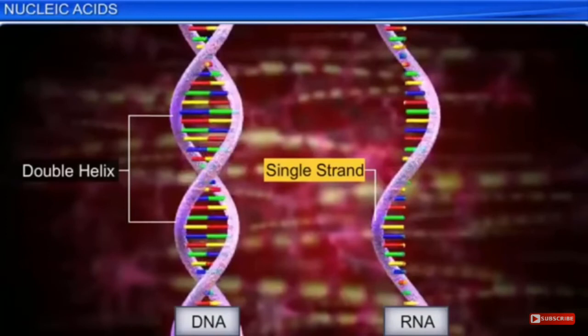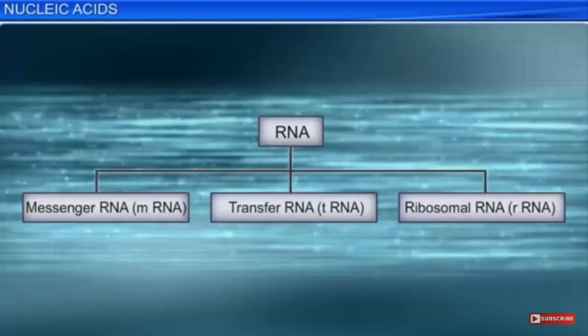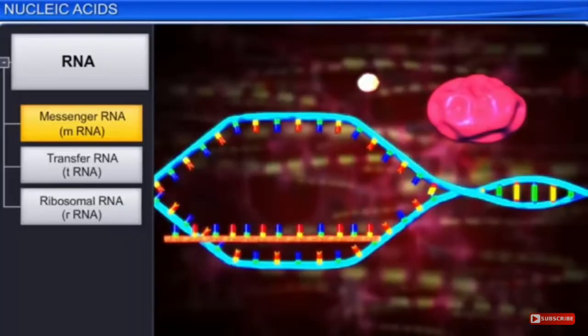Okay, we go for having double helical structure for DNA and single stranded structure of RNA. Also, we can see that RNA are of 3 types. Dear student, messenger RNA, जिसको हम small m RNA भी कहते हैं, transfer RNA, tRNA and ribosomal RNA. Messenger RNA का काम होता है messages पहुंचाना.